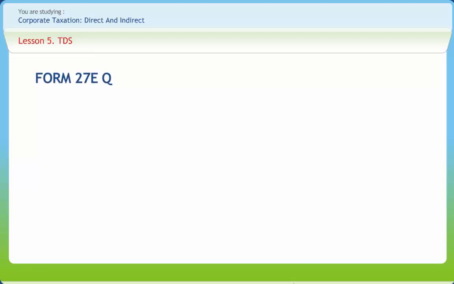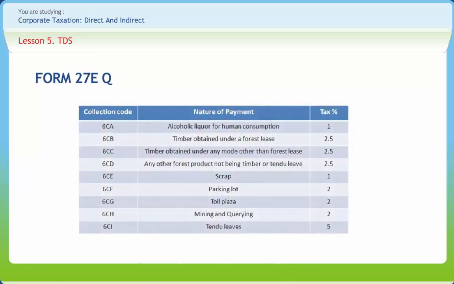Now let's look at Form 27EQ. It includes collection code from 6CA to 6CI. The tax rates are: alcoholic liquor for human consumption, 1%. Timber obtained under a forest lease, 2.5%. Timber obtained under any mode other than forest lease, 2.5%. Any other forest product not being timber or tendu leaves, 2.5%. Scrap, 1%. Parking lot, 2%, and so on.